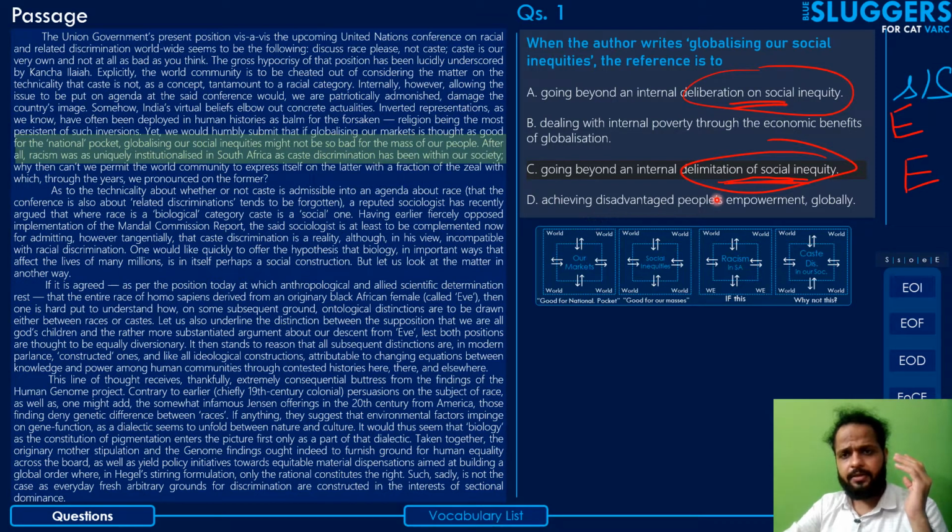Next, achieving disadvantaged people's empowerment globally. As much as we can probably infer that the author might be in favor of doing this, that's not what he means when he says globalizing our social inequities. Globalizing our social inequities, as we noted, is about opening up the discussion about the social inequities in our society to the world, not about achieving disadvantaged people's empowerment. Although that is something that, on a separate note, he might support, that's not what he meant when he said this. So again, you can eliminate this option as well with a capital E. Your correct answer here will thus be option A. Okay.